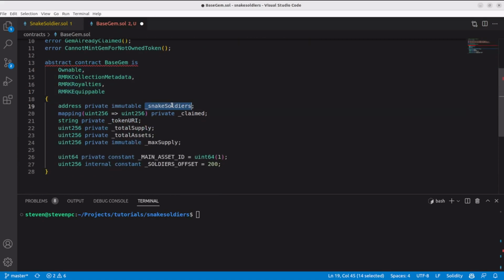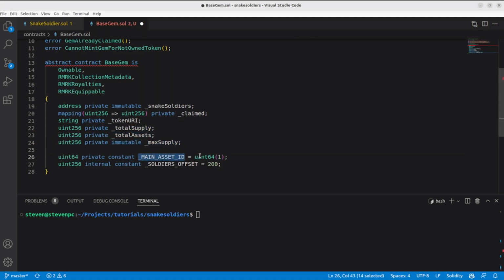I'll need a variable to store what the address of the Snake Soldiers contract is, a mapping from token ID to whether it was claimed or not. Again, I'm using an int. I could use a bool, but I found it's usually cheaper this way. I'll store the token URI. This will be the same for every token, so it's a fallback for legacy collections or legacy marketplaces. Total supply, total assets, max supplies, these are all things we already used in the previous contract.